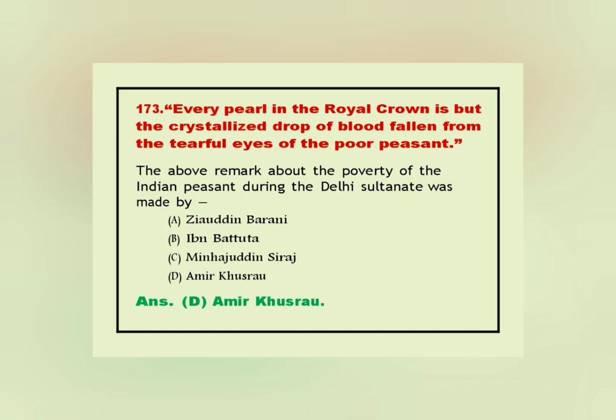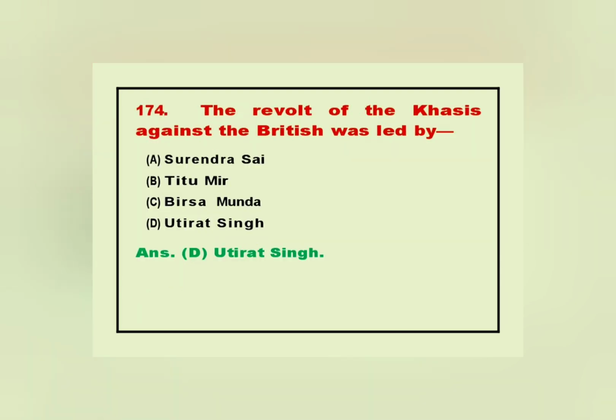173. Every pearl in the royal crown is but the crystallized drop of blood fallen from the tearful eyes of the poor peasant. The above remark about the poverty of the Indian peasant during the Delhi Sultanate was made by. Answer. D. Amir Khusraw. 174. The revolt of the Khasis against the British was led by. Answer. D. Utirat Singh.